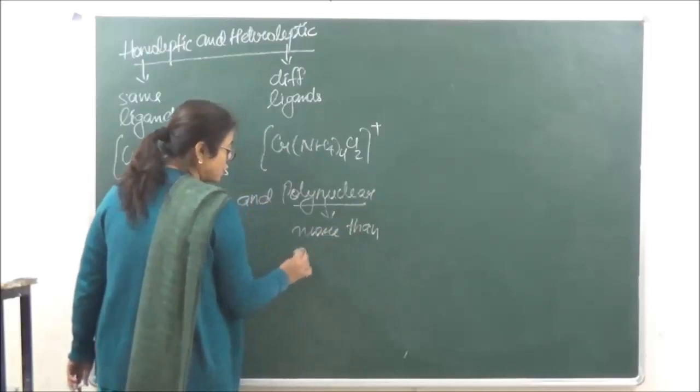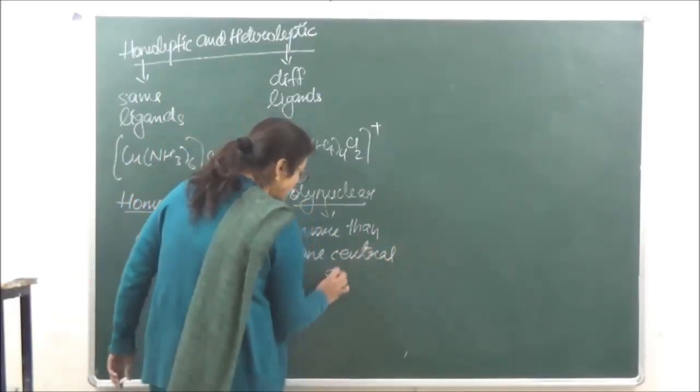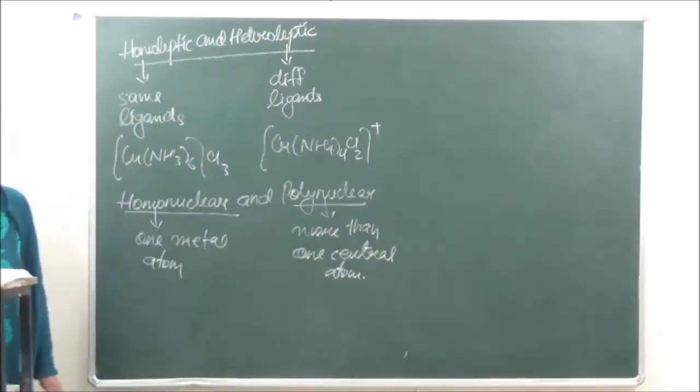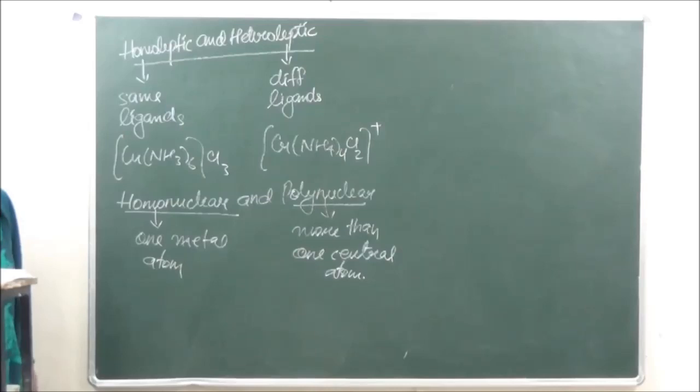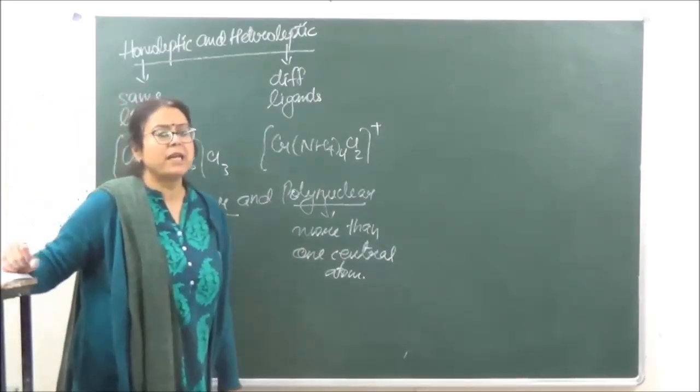Now complexes in which more than one central metal atom is present are going to be known as polynuclear. Although these are very rare in nature, still we will do a few examples when we are going to do the next topic.